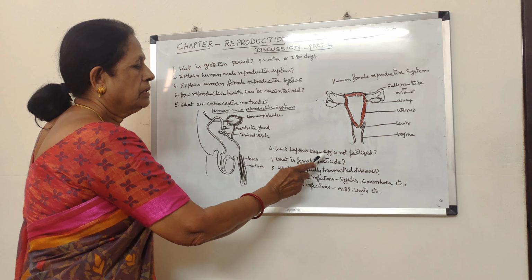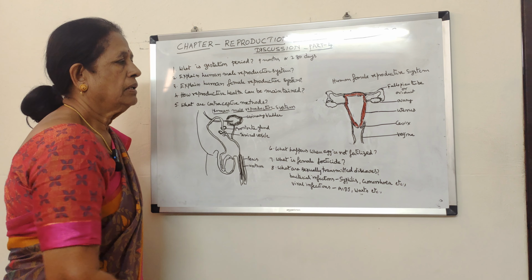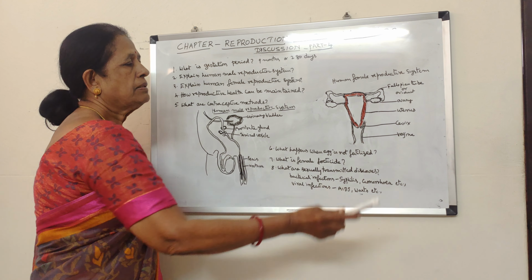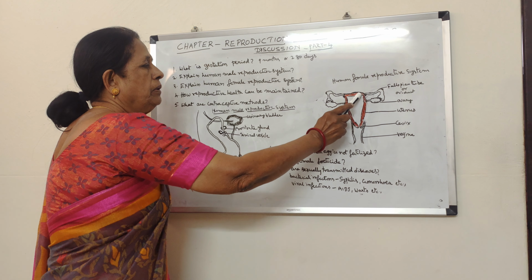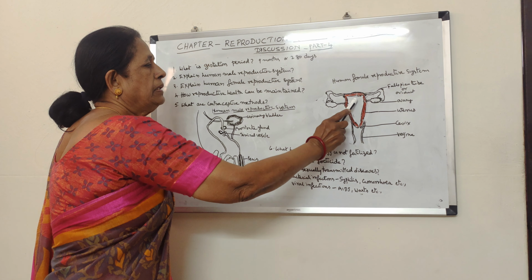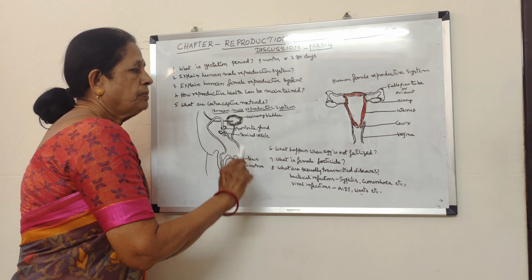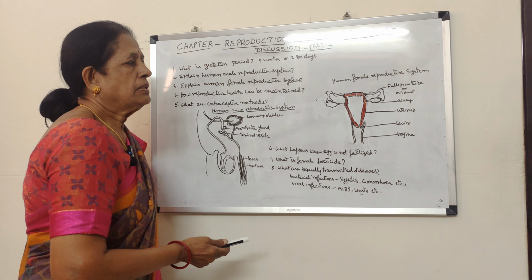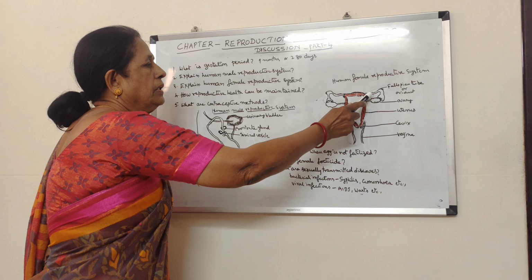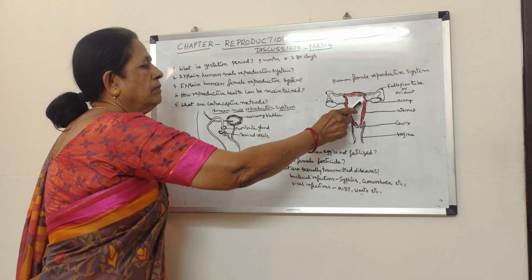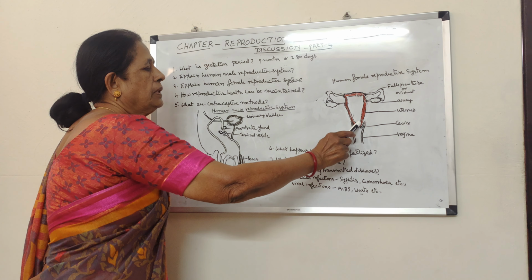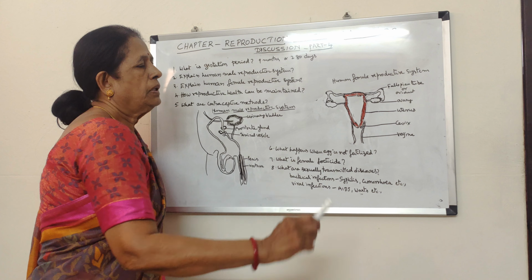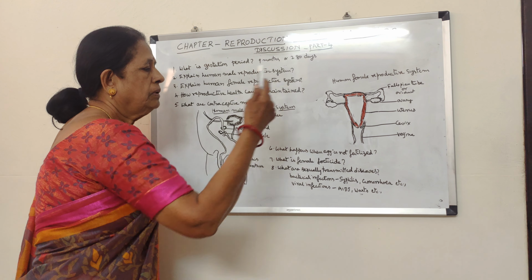And what happens when the egg is not fertilized? When the egg gets fertilized in the fallopian tube, it will grow and develop into an embryo, and it will get settled in the uterus of the mother. Suppose the egg is not fertilized, what happens? The unfertilized egg, along with the mucous membrane and inner wall of the uterus of the mother, is sent out of the body along with some amount of blood.